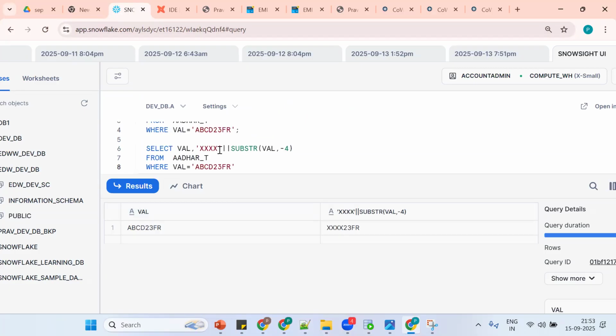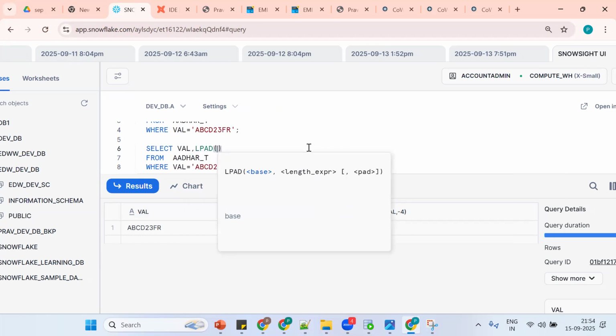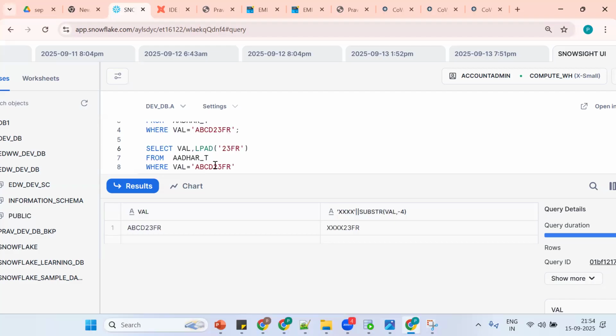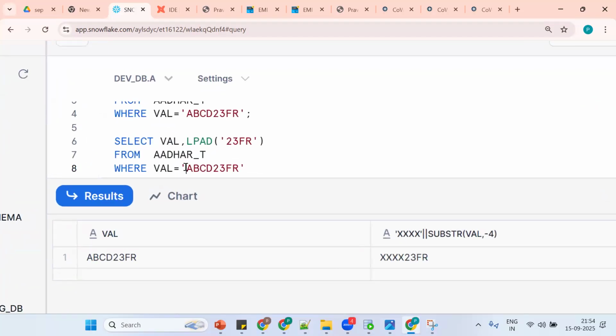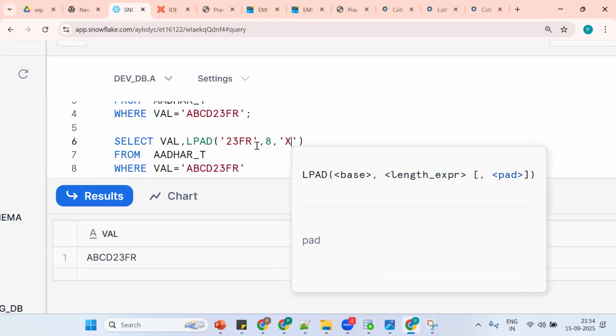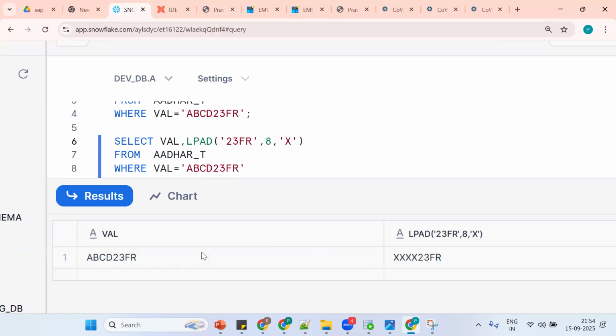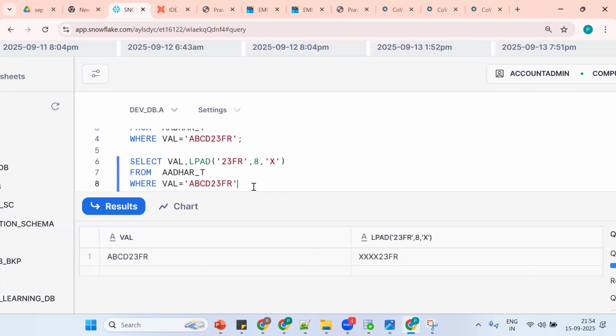So LPAD. What's the LPAD syntax? Now how do we extract the last four characters? See, last four is what? 2, 3, fr. Okay. What is the total length? Total length is 8. So 8 comma x. We'll make it dynamic. First we go for a static character. It is working fine.